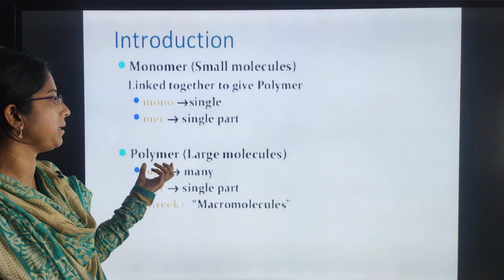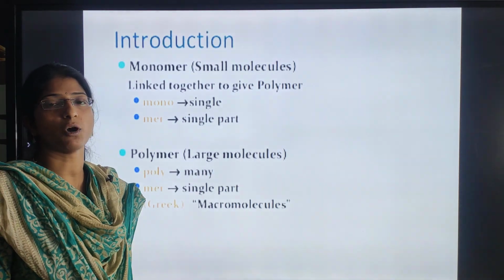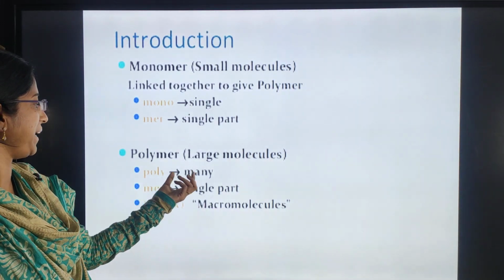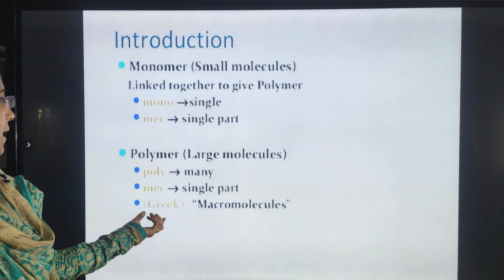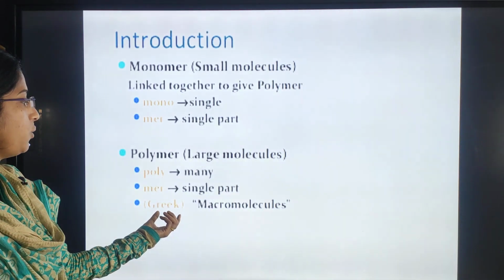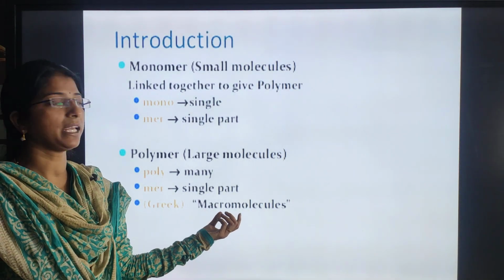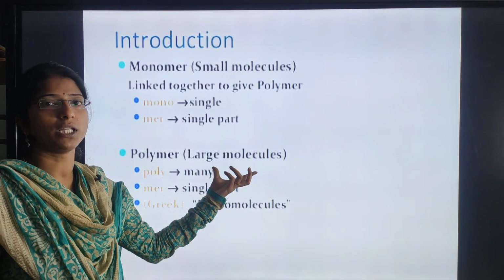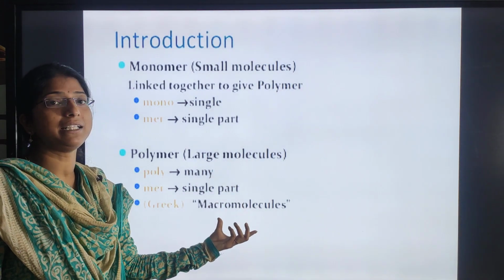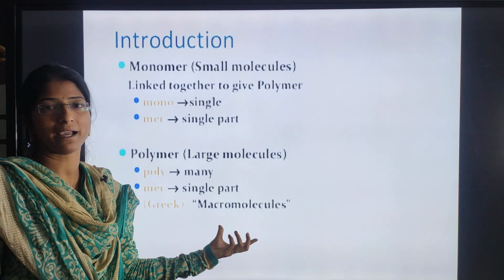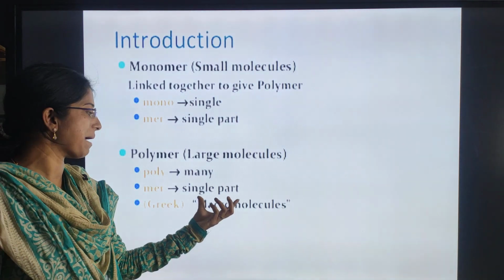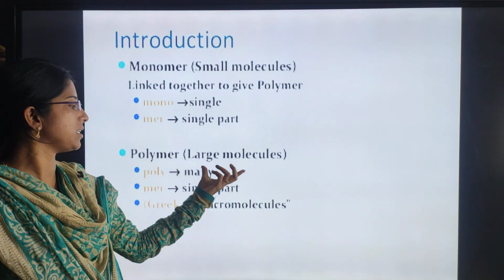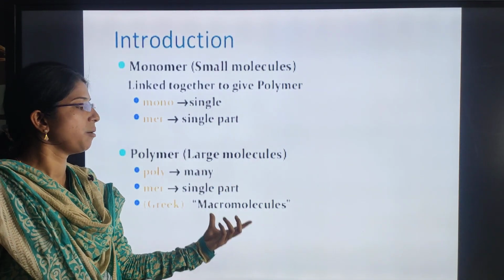So what is meant by a polymer? It is a large molecule. Poly is nothing but many, mer is a single part, and in Greek terms we can also say a polymer is a macromolecule. I said polymer is a large molecule, or in other words a macro molecule. What is micro and what is macro? Micro is a small one, whereas macro is a big one. Compared with that, a polymer is a large molecule, so we can call it a macromolecule.